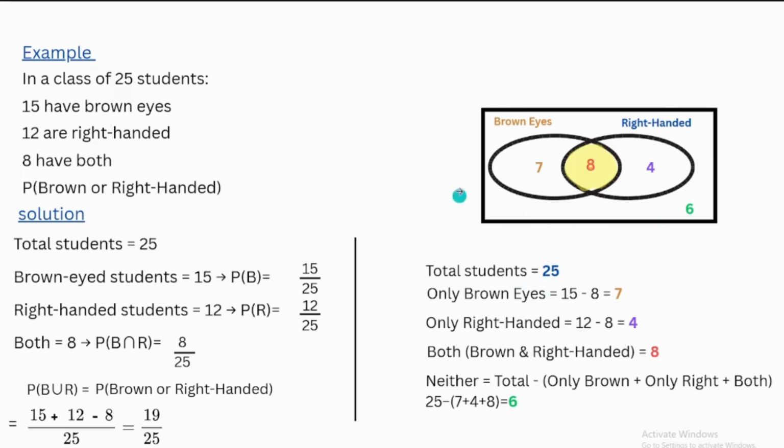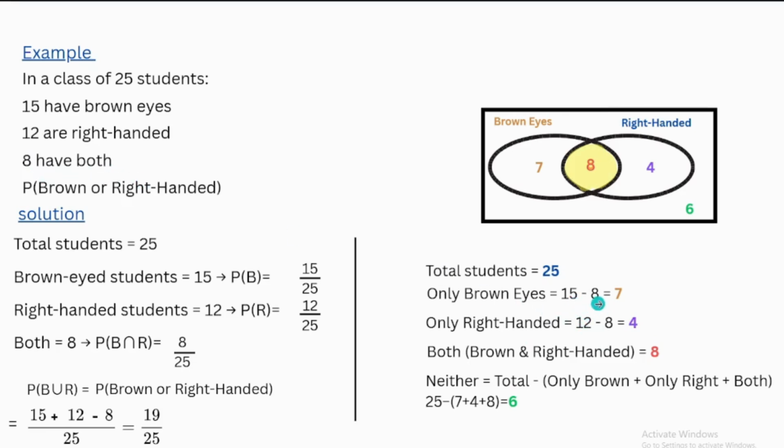Total students are 25. The brown eyes are 15, the right-handed are 12, and 8 have both.